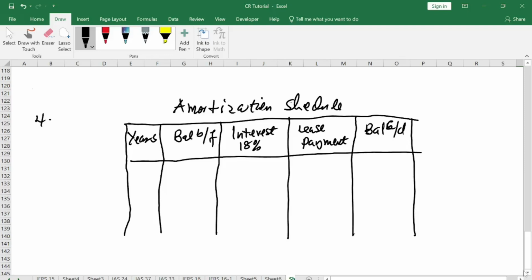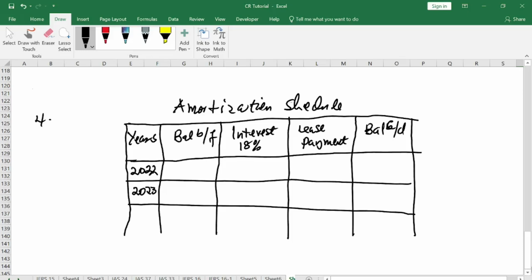Okay, so the question says we should do 2022 and 2023. All right, that is what the question asks us to do. So how do we start?